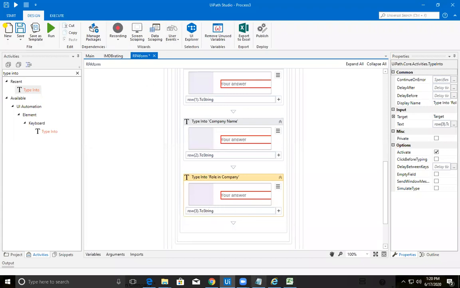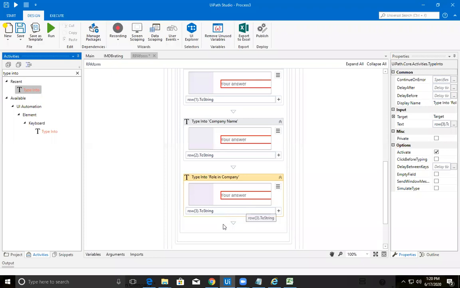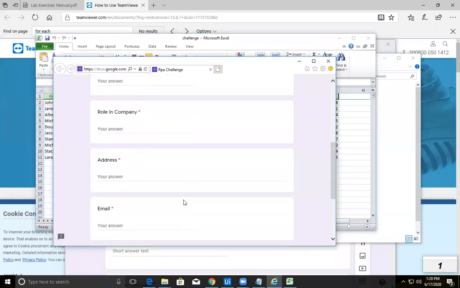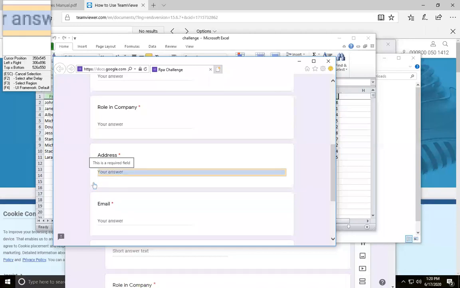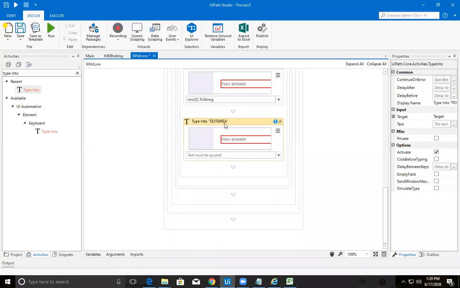Okay. So next thing is your address, email, phone number. So let's type into the address. Sorry, again, it is not backside. So address, let me wait for 3 seconds. Yes, address. So let it be the address. So it should be row 4.